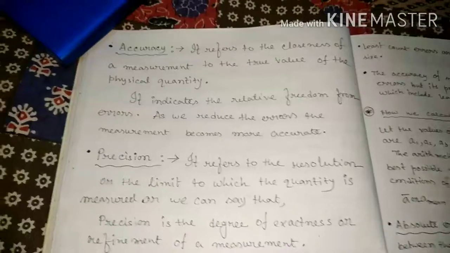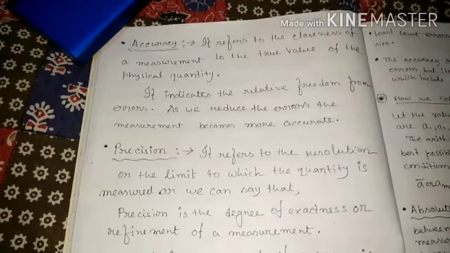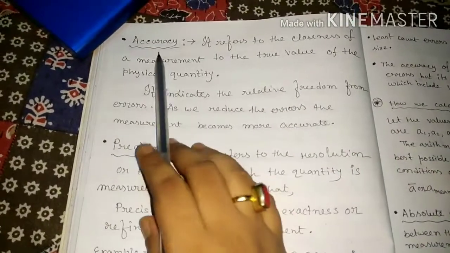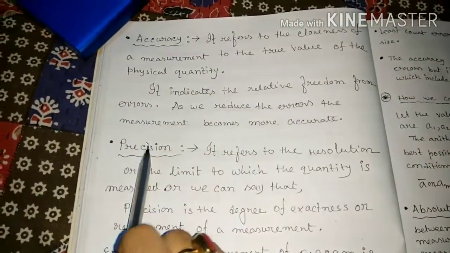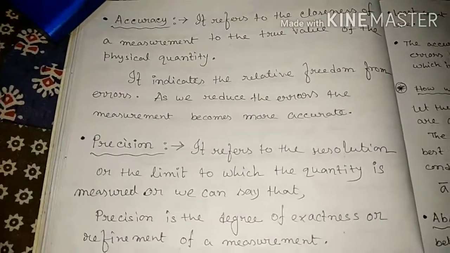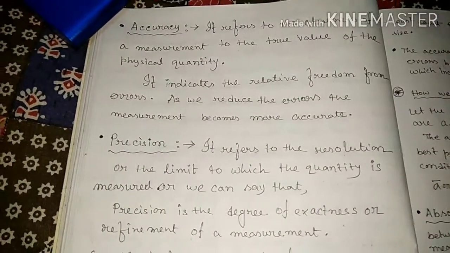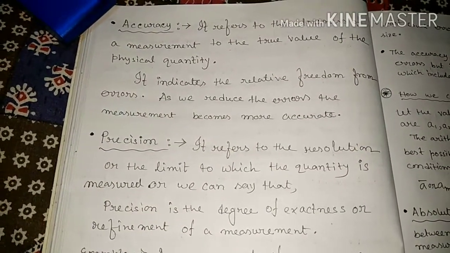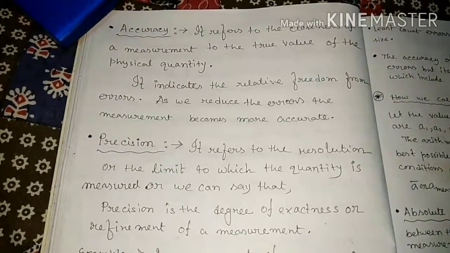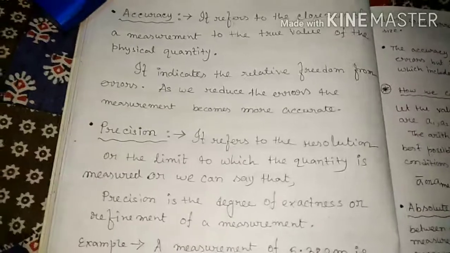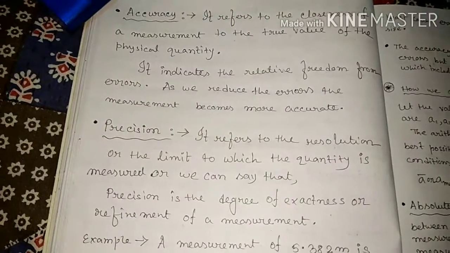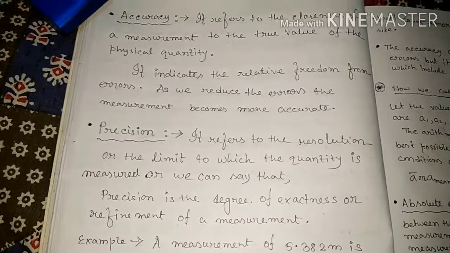Before we start the main topic, error, first of all we have to understand two terms related to error. The first one is accuracy and the second one is precision. These two are the most important topics for the calculation of error. So what is accuracy? Accuracy means the accurate value of a given physical quantity which can be measured. A physical quantity is a measured quantity. When those quantities are measured, we say that the quantity is a physical quantity.